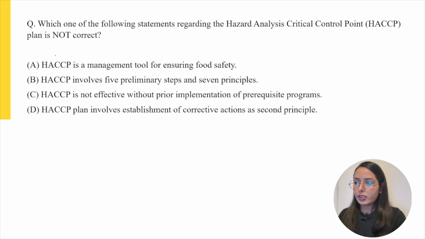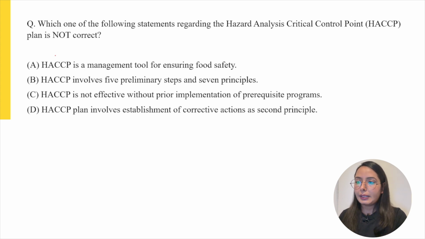Now moving to the next question: which one of the following statements regarding the hazard analysis critical control point, or HACCP, plan is not correct? So we have to identify the incorrect statement. Going through the options provided, we can try to answer the question. As per the first option, HACCP is a management tool for ensuring food safety.